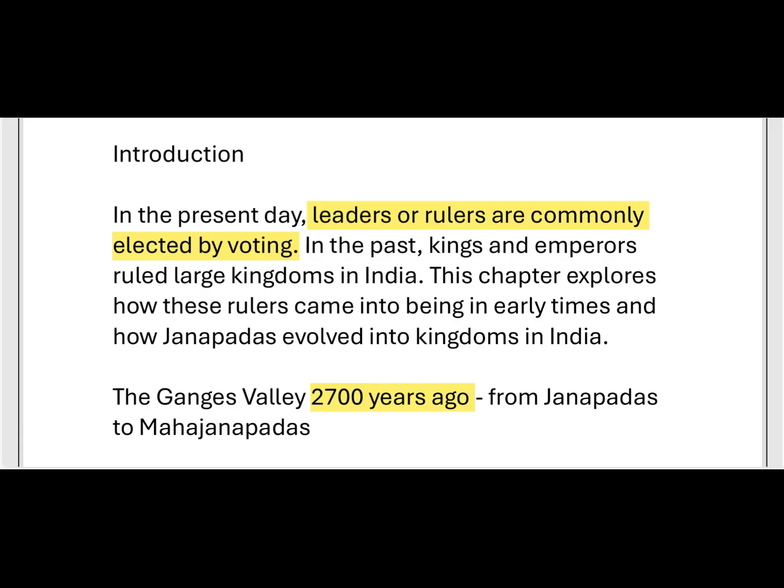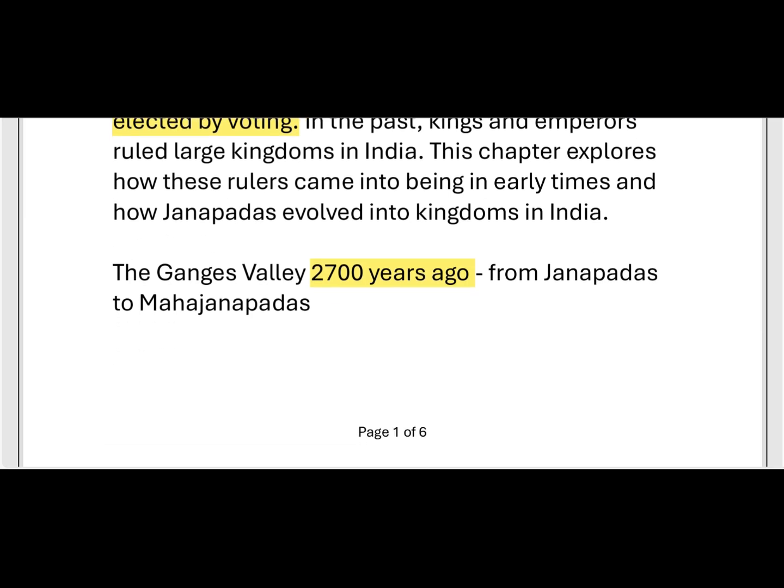Kings and emperors ruled larger kingdoms in India. So how did these rulers come into existence? This chapter explores how these rulers came into being in early times and how Janapadas evolved into kingdoms in India. So this is the introduction part. And here, in the Gangetic Valley, about 2700 years ago, from Janapadas to Mahajanapadas.